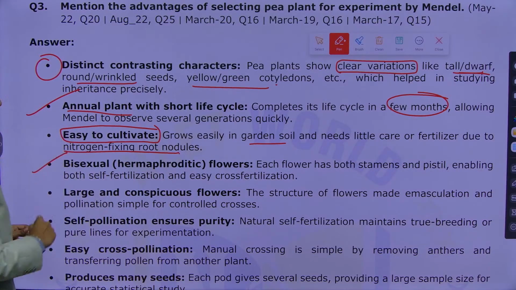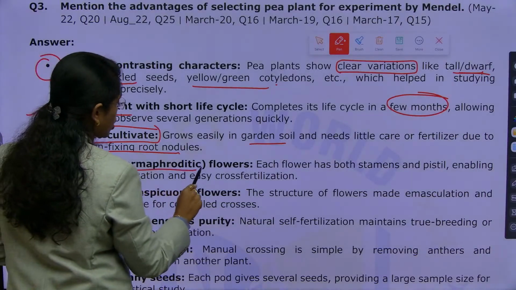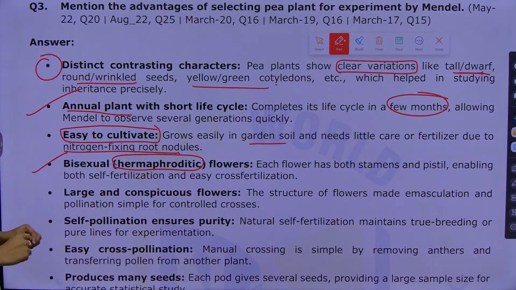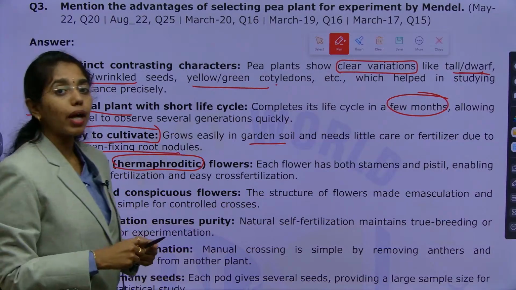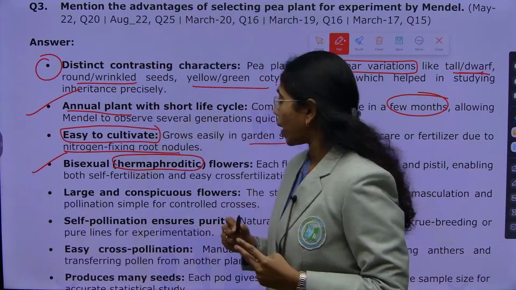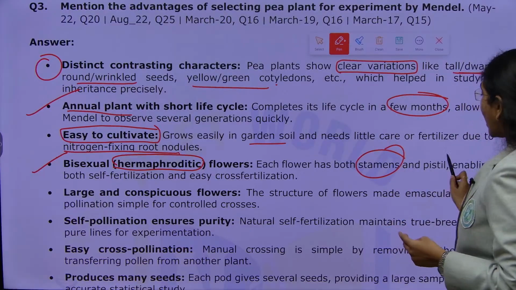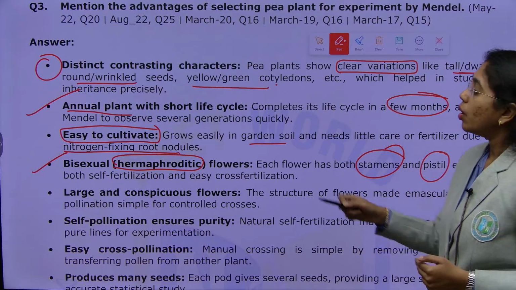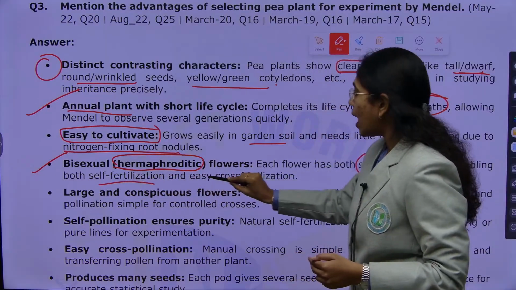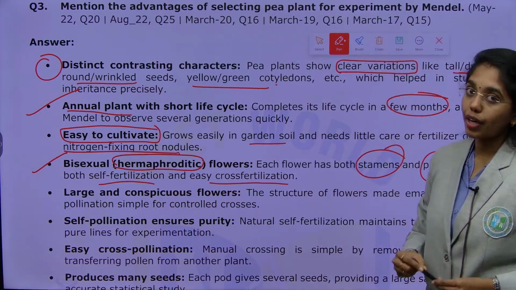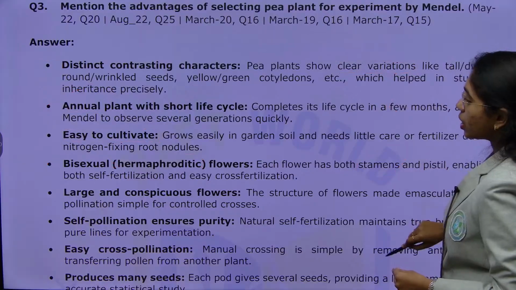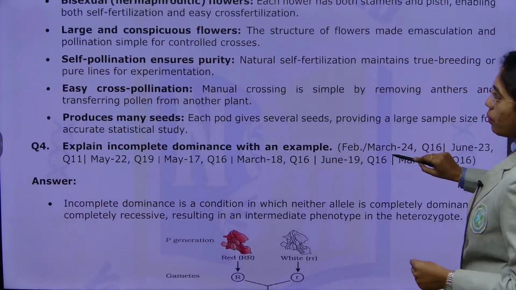And then you see bisexual or hermaphrodite flowers, where it has both male reproductive structure and female reproductive structure. Each flower has both stamens and pistil, which will enable both self fertilization, and this is easy for cross fertilization as well. Next, large and conspicuous flowers.